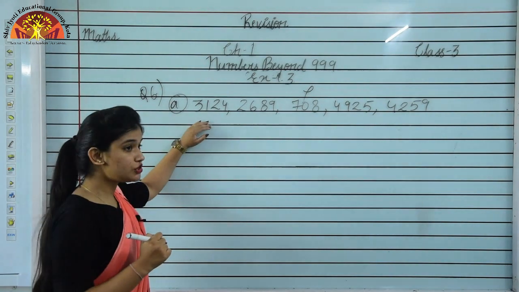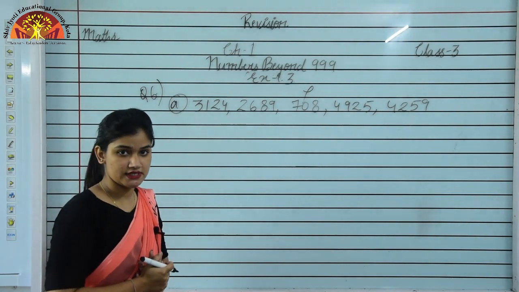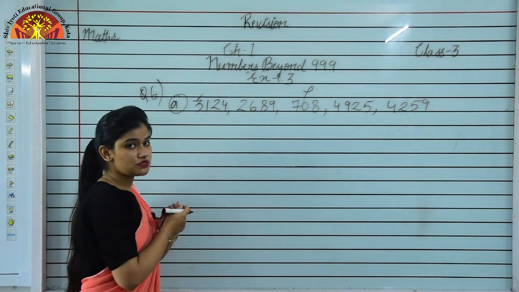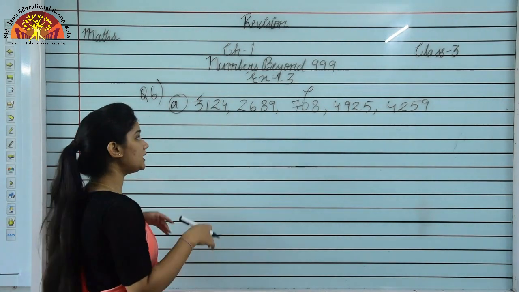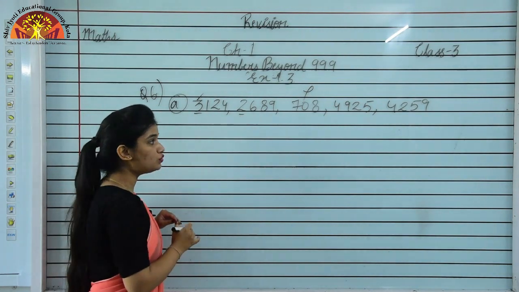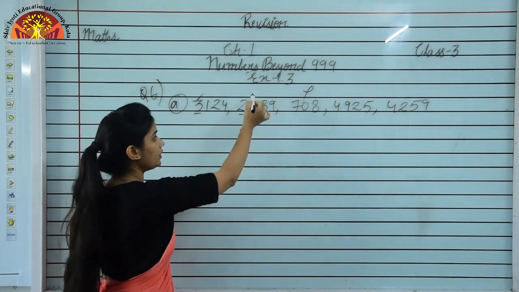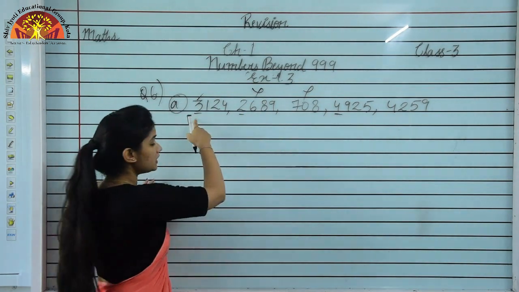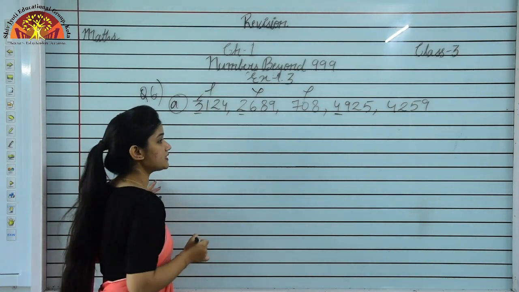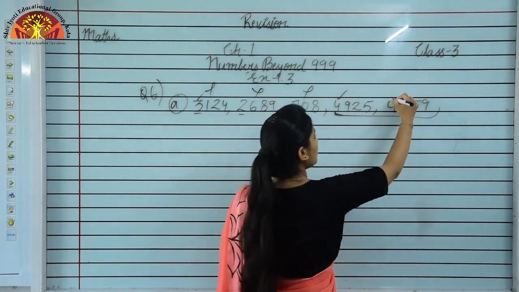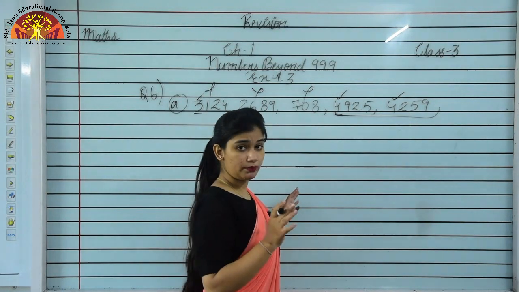So as I have told you, if we have the same number of digits, we have to start comparing the numbers from this side. Thousands वाले place पे जो numbers हैं हम उसको क्या करेंगे, compare करेंगे. Now we can see 3 here, 2, तो ये तो क्या हो गया, छोटा number हो गया. Leave this number again. 3 here and 4. Now 3 is smaller than 4, again leave this number. Now we have to compare these two numbers 4 and 4. We are not able to compare the digits.